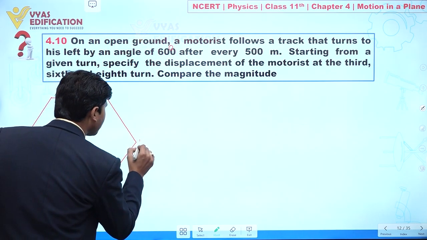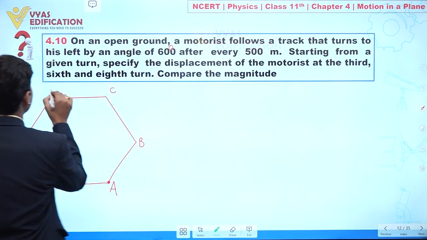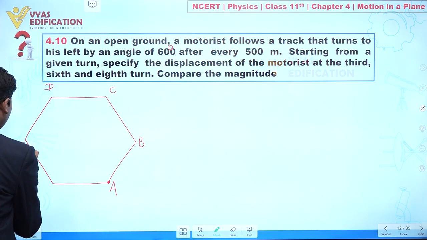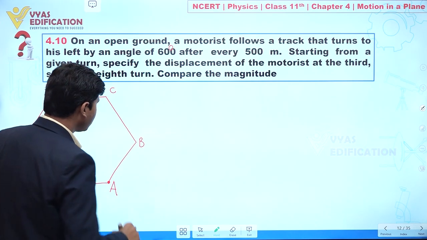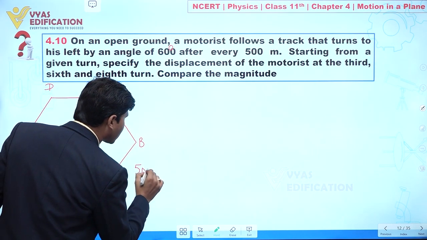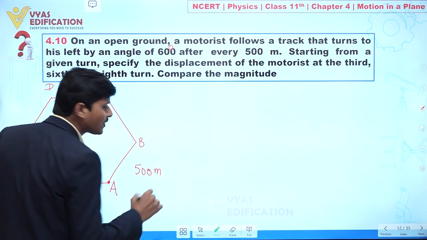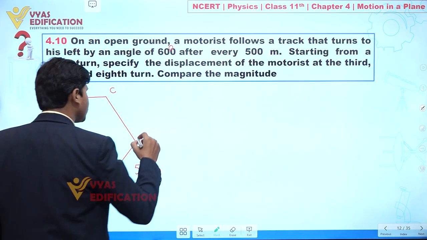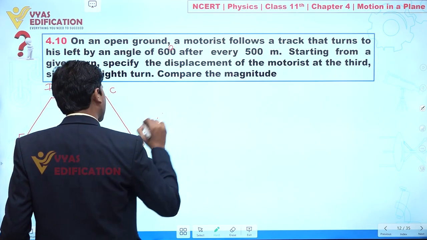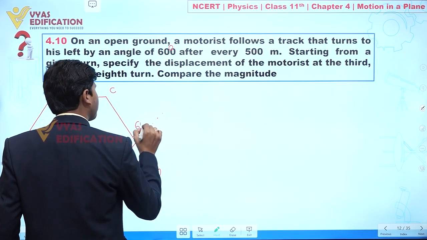So let's suppose from A to B, this is C, D, E, and let's suppose here we have F. A to B total distance covered is 500 meter, and after 500 meter this person is taking a turn by 60 degree. So this angle is 60 degree.